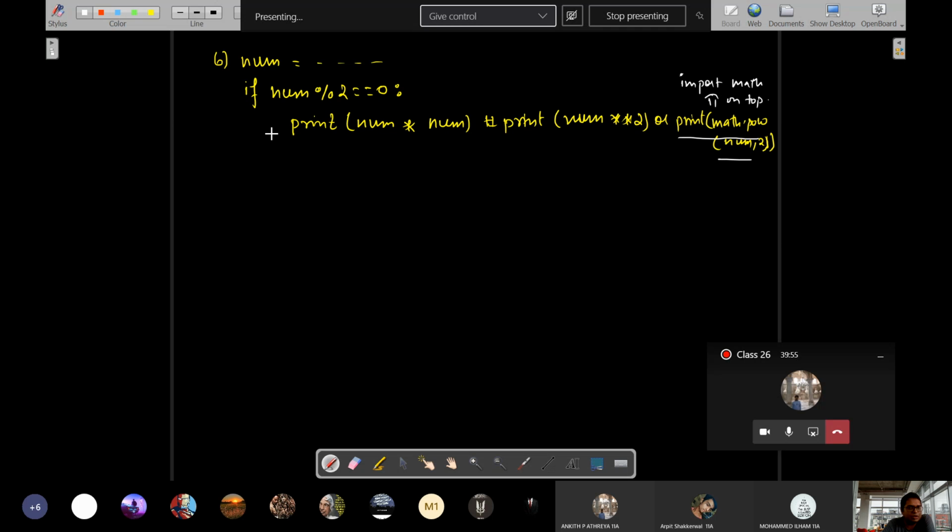So if the number is odd, we will print num to the power 3. And import statements are always written at the first line. It works also without import.